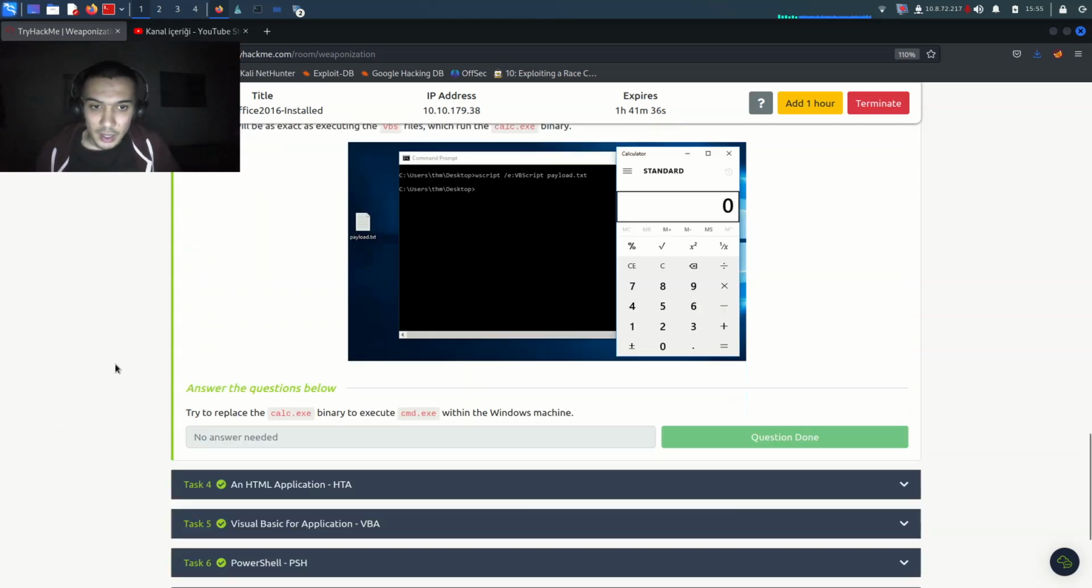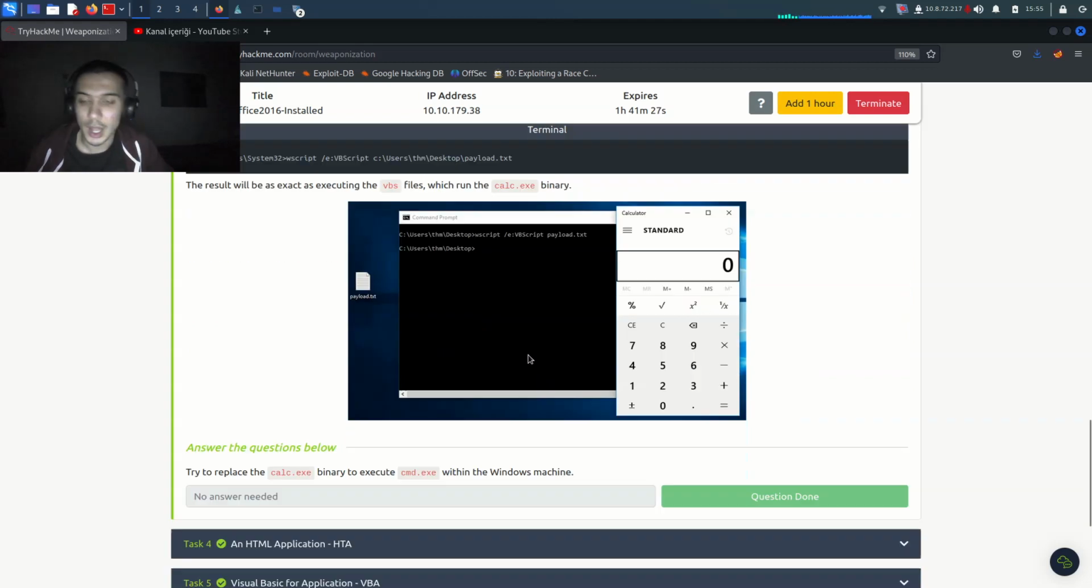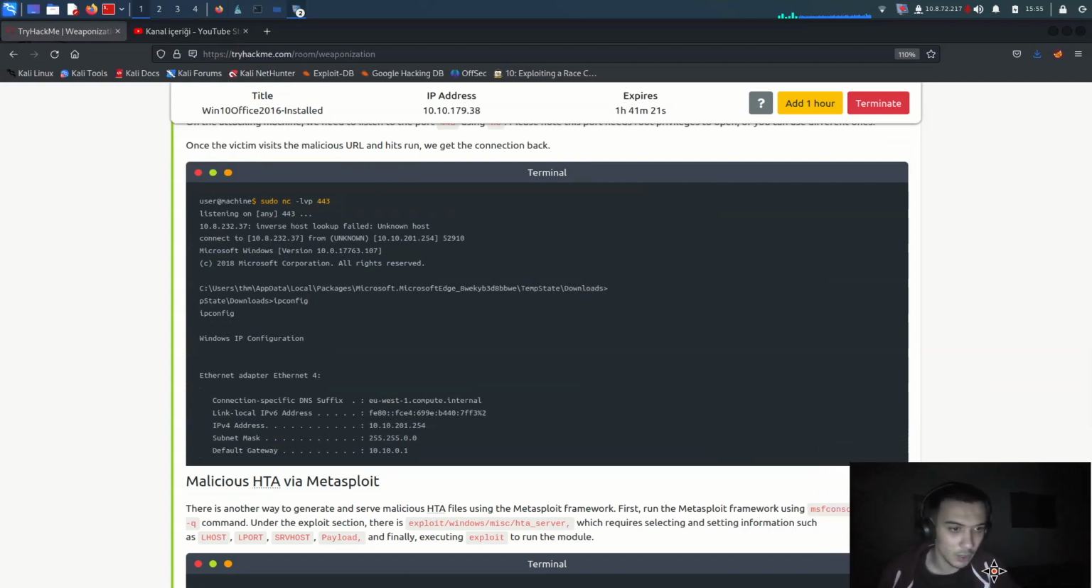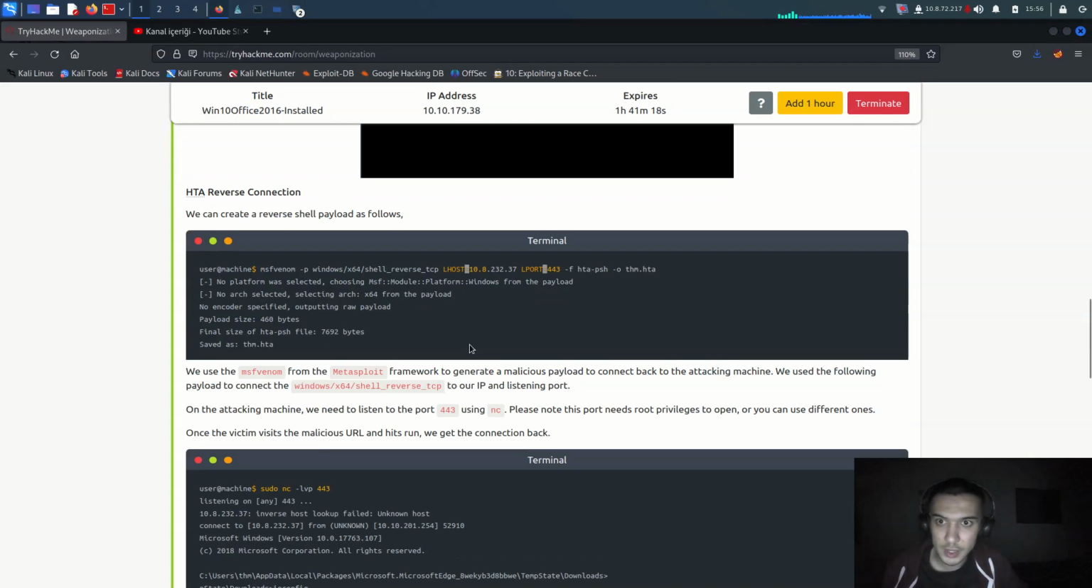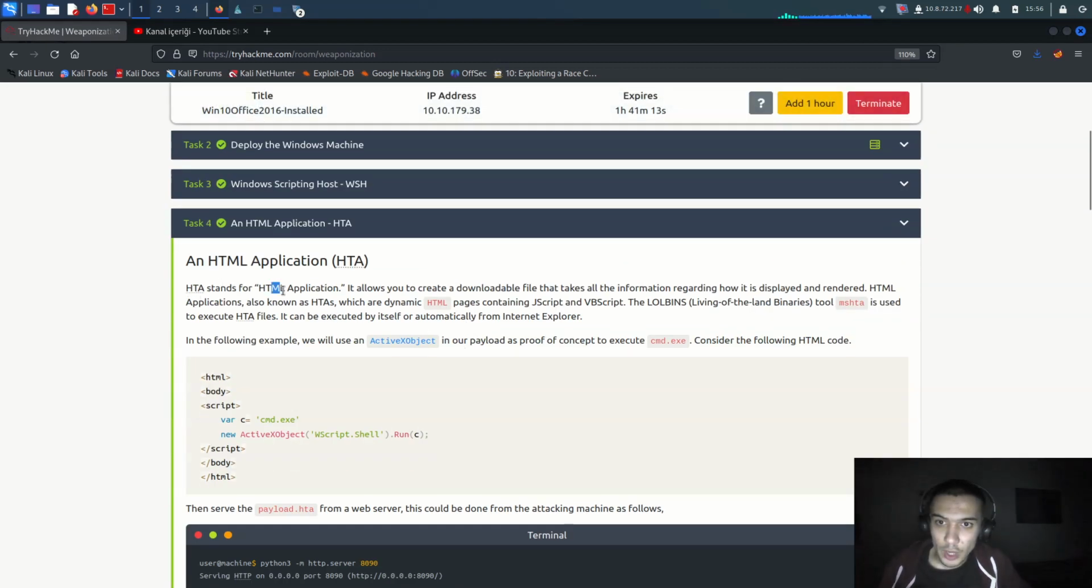So let me go back. So we can run it with payload.txt here, because it's just giving us the calculator. So I think it's time to go to the HTML application here. Let me go there, because we are now using RDP. HTA stands for HTML application. It allows you to create a downloadable file that takes the information regarding, so it displays and renders HTML applications, also known as HTAs, which are dynamic HTML pages containing JavaScript and VBScript, living off the land binaries.